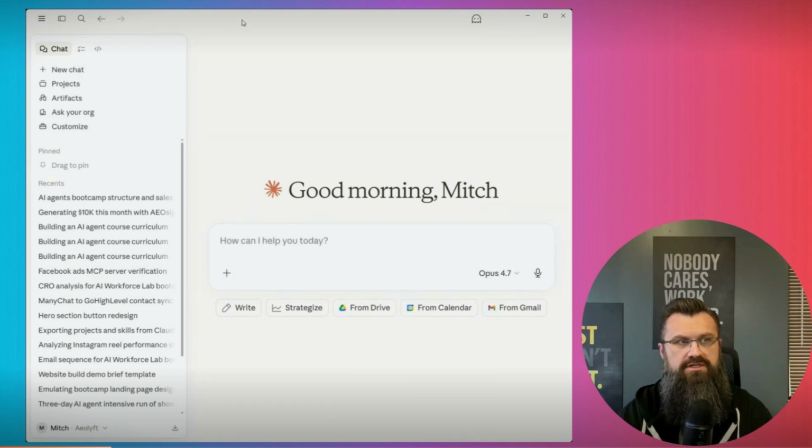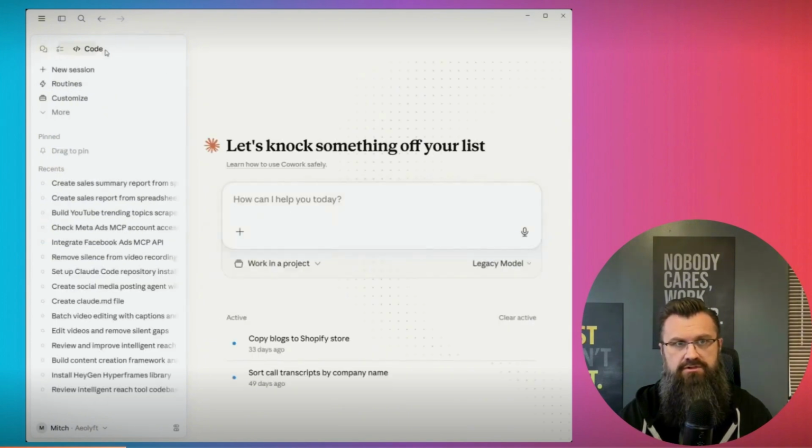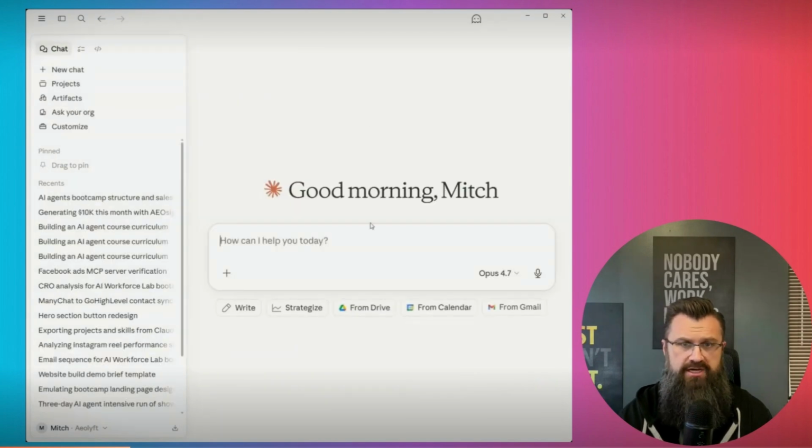Real quick, taking a look here at the Claude Desktop app, you will notice that basically you have three options. You have chat, you have Claude Cowork, and you have Claude Code. Chat is just like your web interface where you go in, ask it questions, and it gives you answers. It will give you whatever you ask it for, whether that be an email reply, have it do math on Excel documents, or even build a landing page, but you still have to copy and paste it all and then go put it somewhere else. So you're still doing the work.